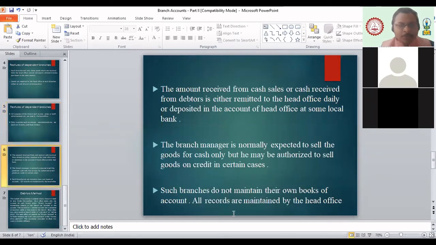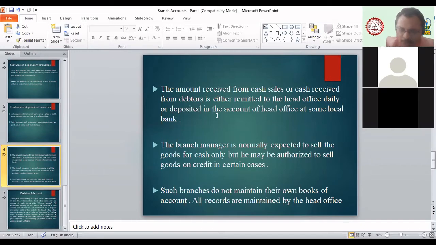Okay. The next one is the amount received from cash sales or cash received from debtors is either remitted to the head office on a daily basis or deposited in the account of the head office at some local banks. We have different branches of bank also, na beta? Suppose your head office is in Mumbai and they have an account in the Mumbai branch.